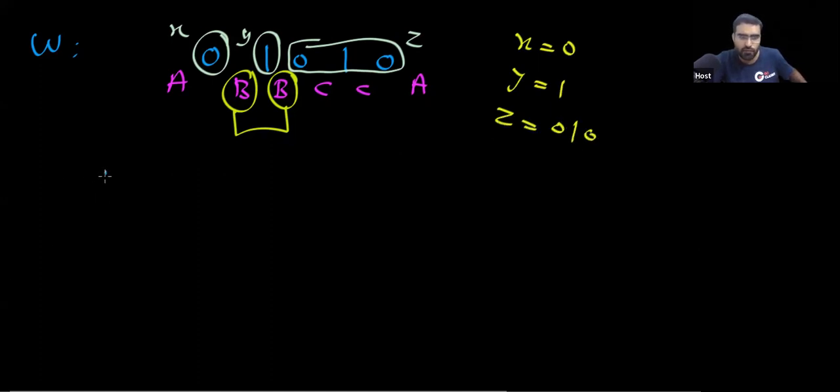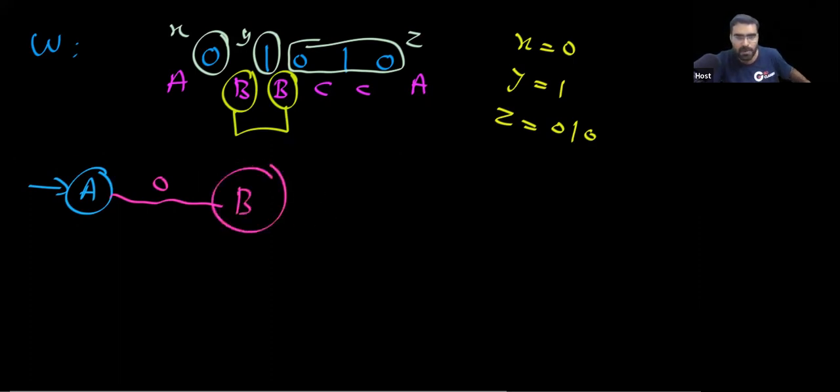Your initial state was A. When you read 0, where are you going? You are going to state B. So when you read this X, you are going to state B. In this state B, when you read Y, where are you going?